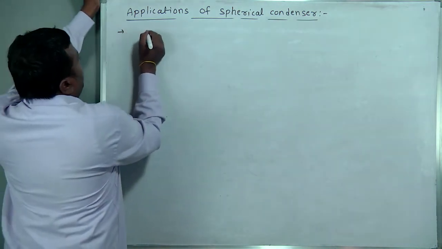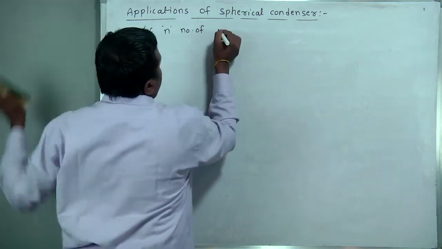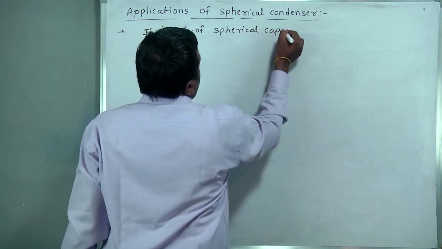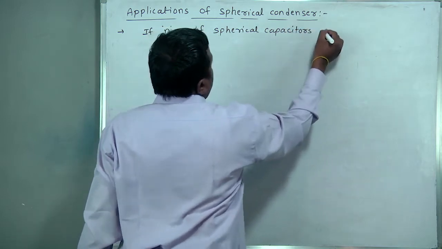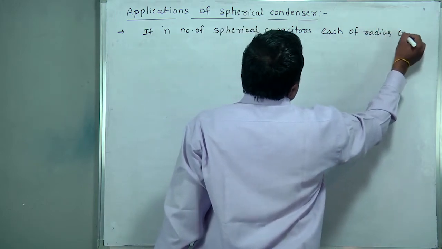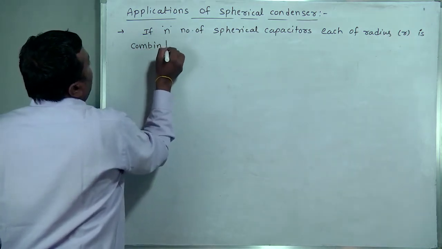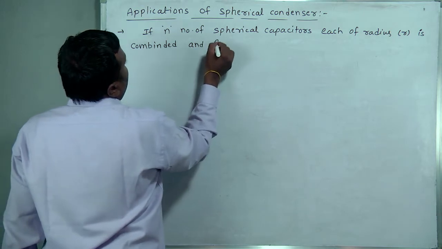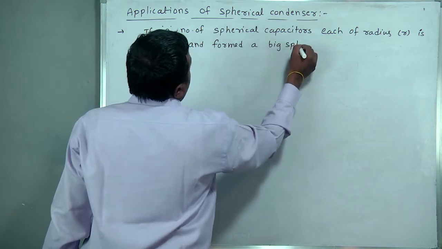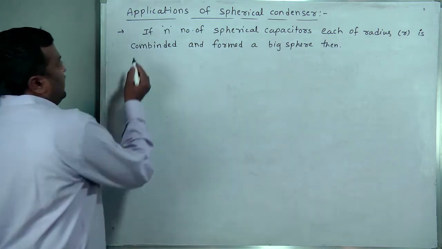First one: if small n number of spherical capacitors, each of radius small r, are combined and form a big sphere, then see that situation, understand it first.